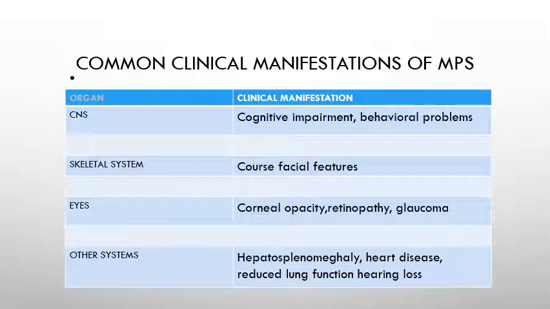Then skeletal system, it causes coarse facial features. Then eyes: corneal opacity, retinopathy and glaucoma. Other systems: mainly it can lead to hepatosplenomegaly due to the accumulation of mucopolysaccharides, heart diseases, reduced lung function and hearing loss.